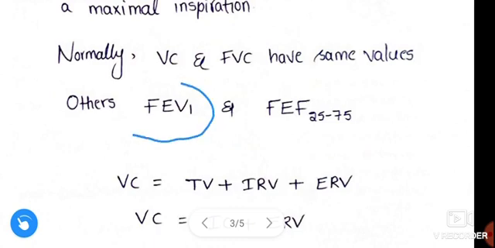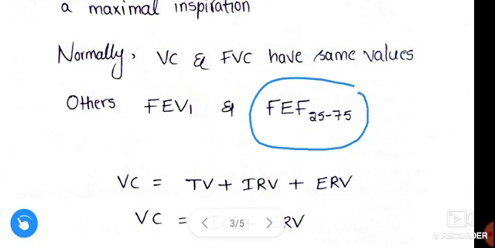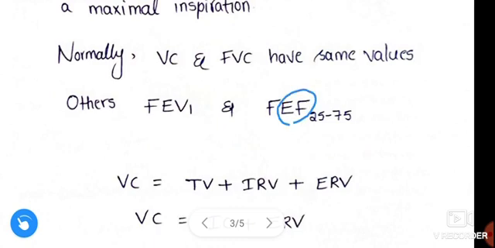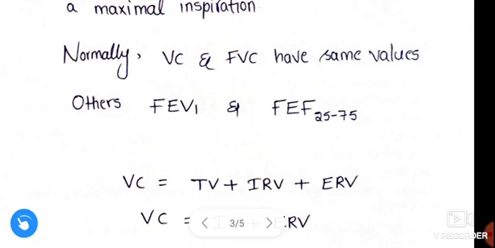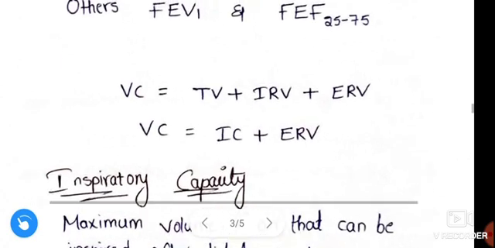FEF 25 to 75 is the expiratory flow rate over the middle half of the forced vital capacity, between 25 and 75%.